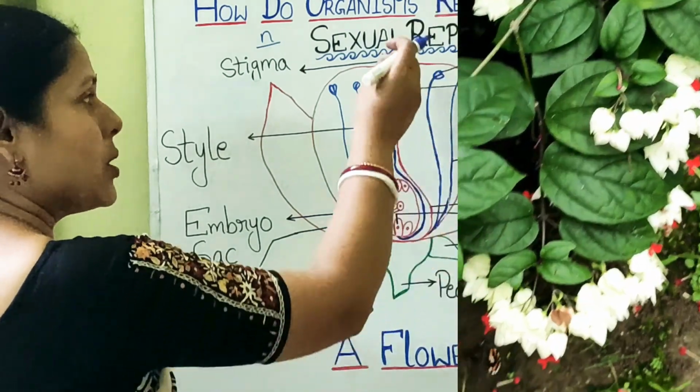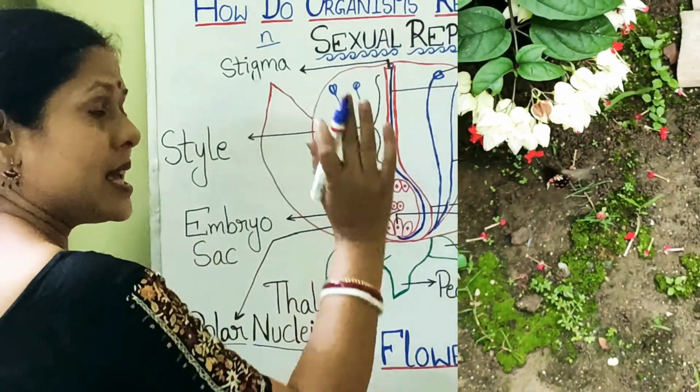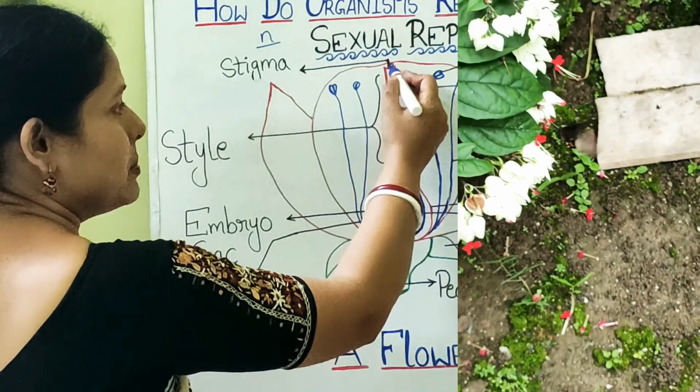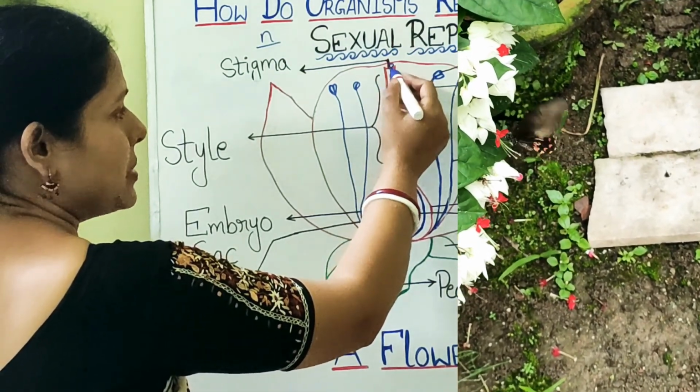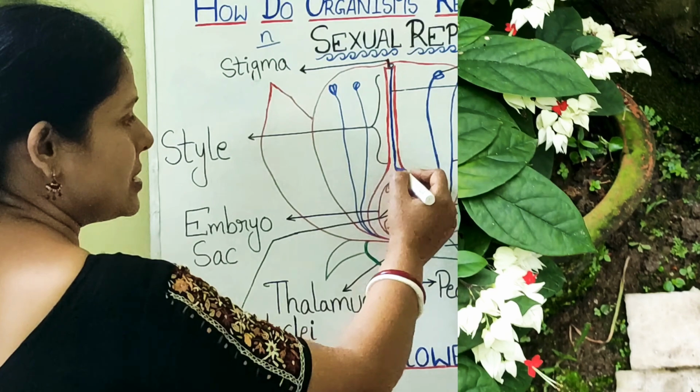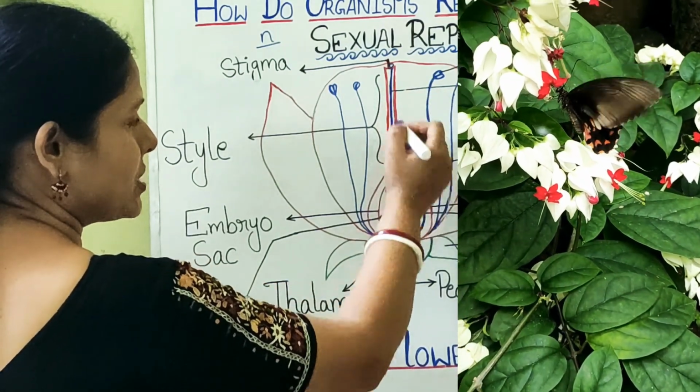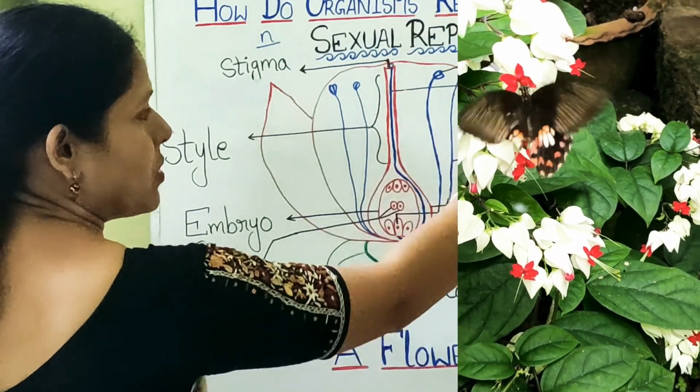So when the pollen grain falls on the stigma of the same kind of flower, it will germinate. When it germinates, it will develop a tube. You can see this blue colored tube which is growing through the style. Now this blue colored tube is called the pollen tube.